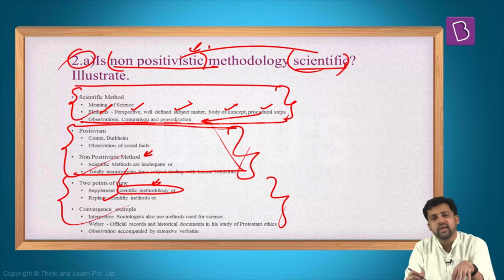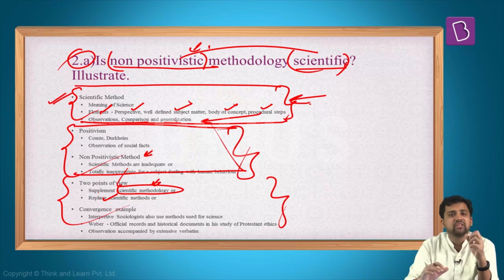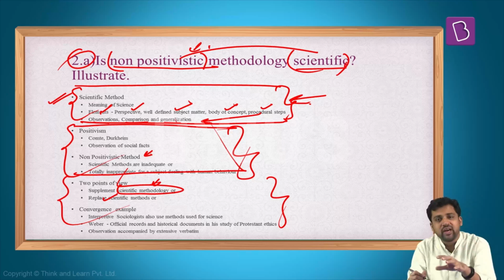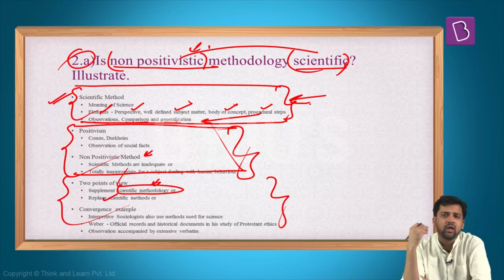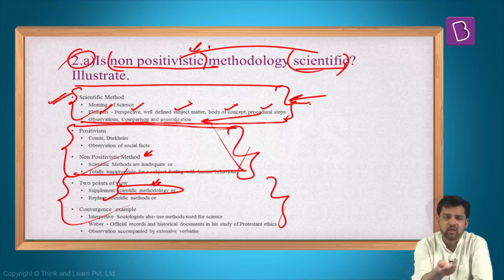Apart from that, another thing you can say is that scientific methods have all these elements. If you see this, you'll also find that sociology itself falls under this category. It has a certain perspective. It is a well-defined subject matter. It has a body of knowledge. It also has different steps. There are different methodologies. One of the methodologies is non-positivist methodology. Another kind of methodology is positive methodology.